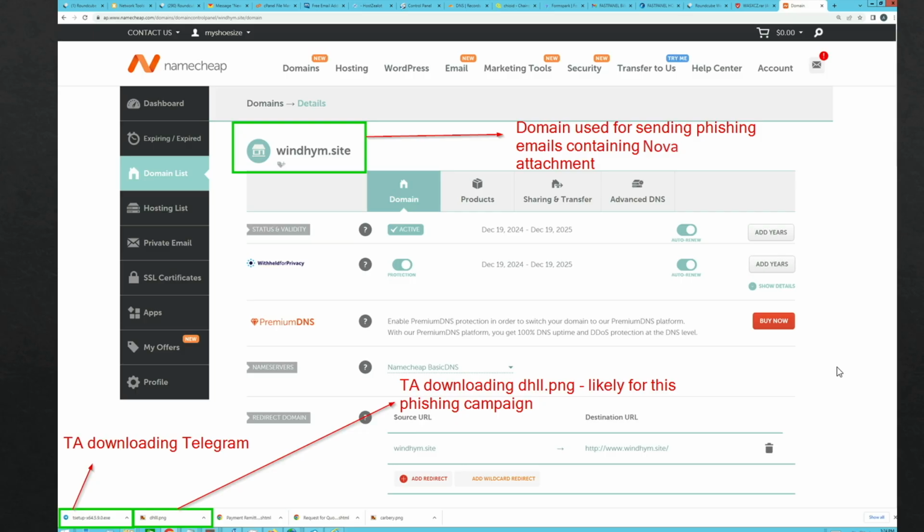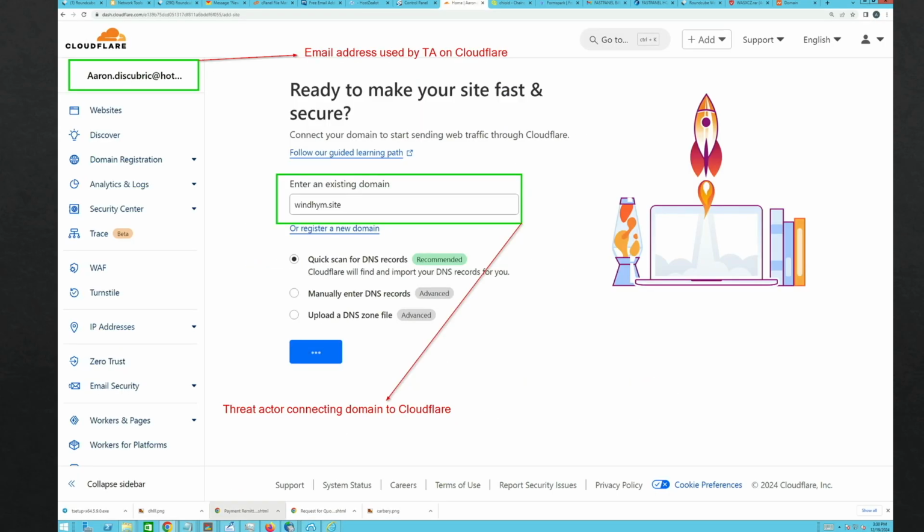It's kind of weird. But what has happened here? Why are we seeing screenshots of the threat actor's computer when we were expecting to see victim data? Well, imagine you are a cyber criminal and you're doing these mouse spam campaigns, and you're buying these domains, you're setting up this infrastructure, and a lot of effort goes into this.